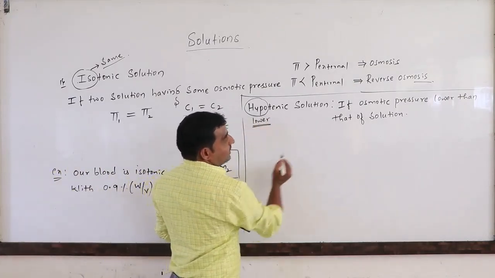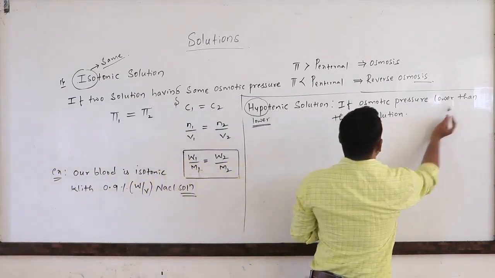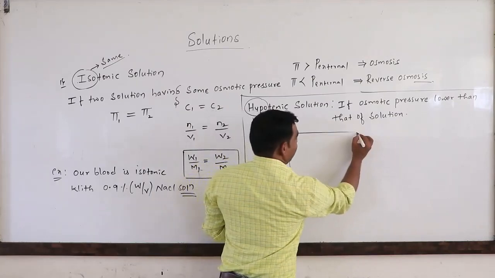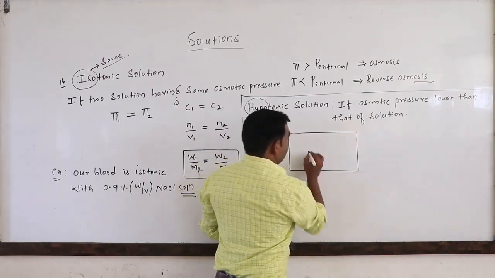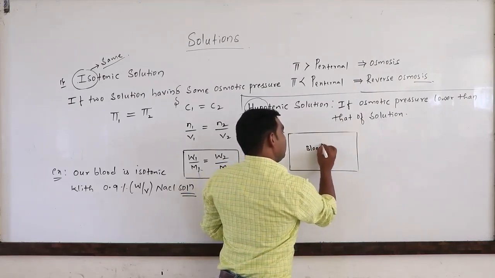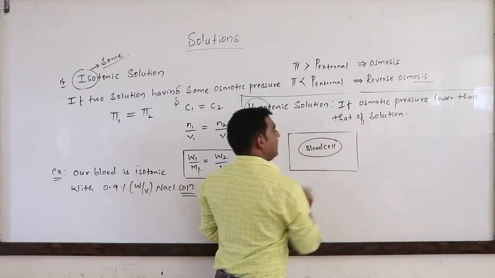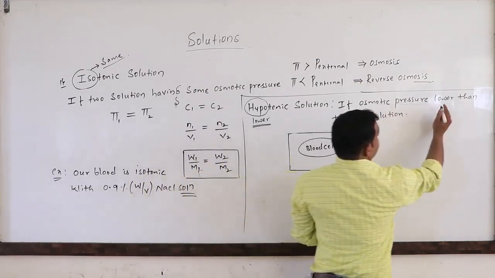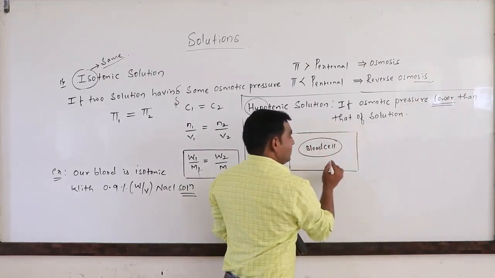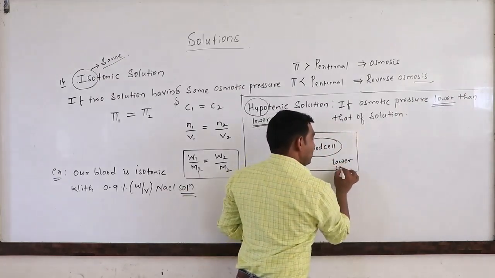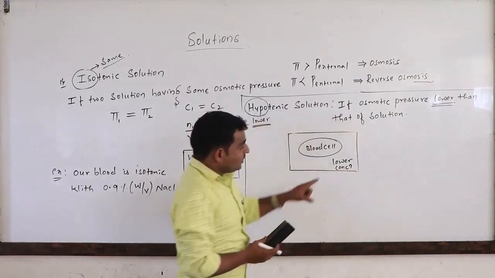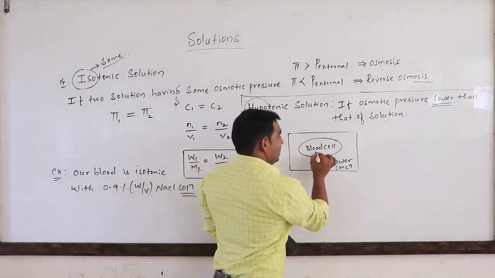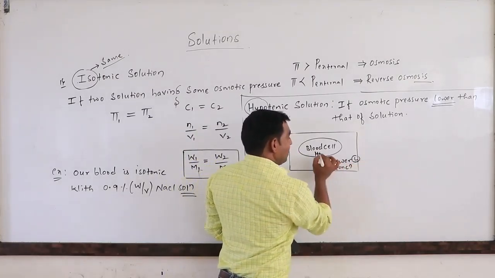So hypotonic in the sense if the osmotic pressure is lower than that of the solution. Example you can take that. Our blood cell has a 0.9 concentration, as we already know. You can imagine this is the blood cell having a 0.9 concentration. And another solution, osmotic pressure is lower than that of the solution. Outside lower concentration will be there. The blood cell has a higher concentration. This is higher concentration. This is lower concentration.